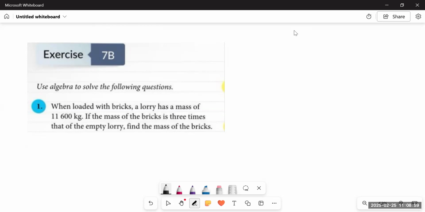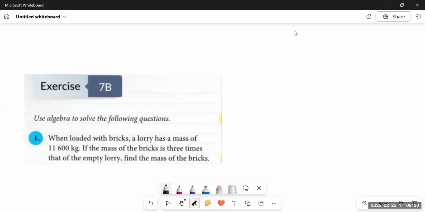Basically, this is related to algebraic expressions that we have already covered in grade 6, where we used to convert statements into linear expressions. Now it's time to move towards linear equations. We have developed the concept that there is a difference between an expression and an equation. When there comes an equals sign, it becomes an equation.